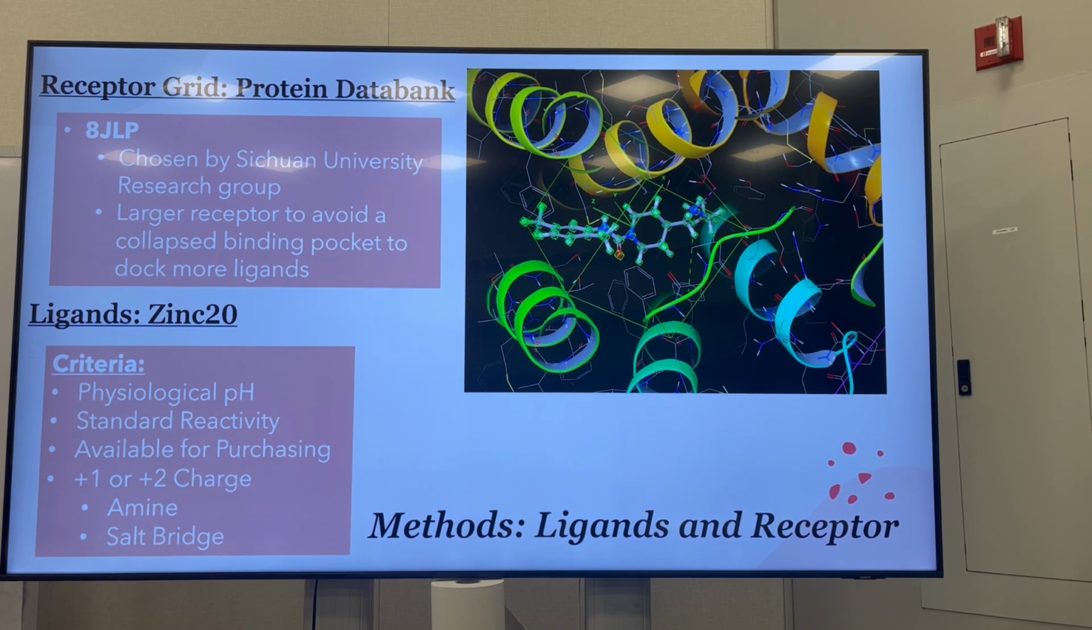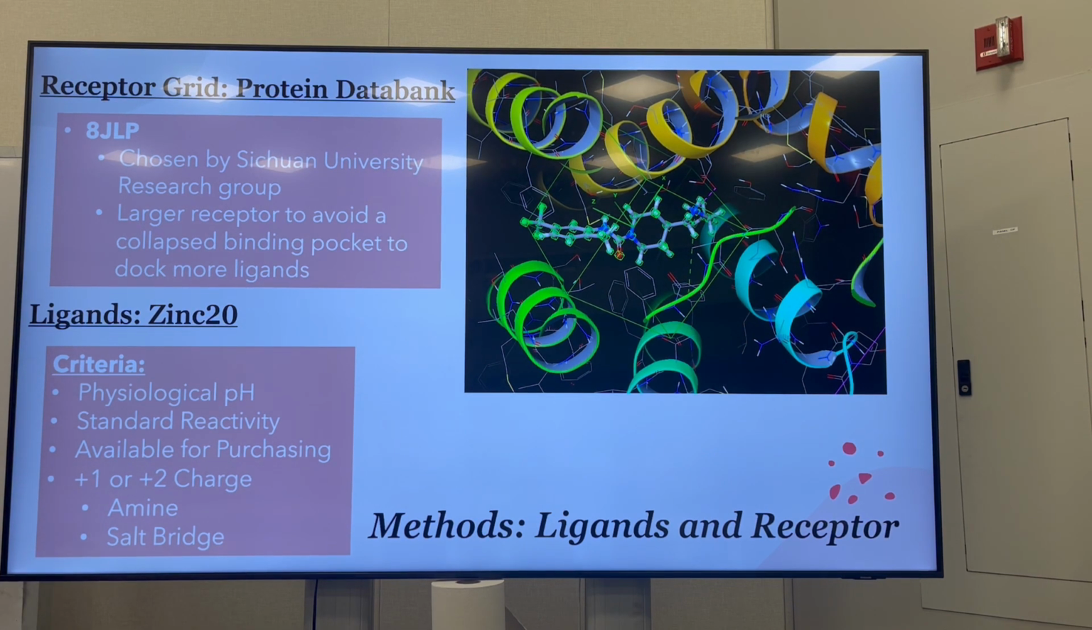So we used a website called Zinc20, which, like referenced in the other presentations, just has a lot of different molecules that dock to receptors. We had a variety of criteria we were judging our ligands on, but the major criteria that we absolutely needed was that all molecules had to have a +1 or +2 charge.